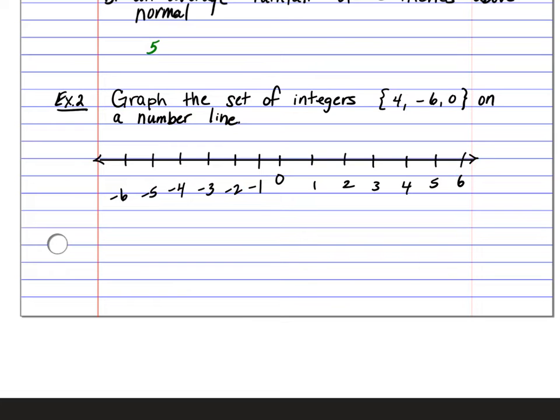The next type of problems that you're going to have on your homework are going to ask you to graph the set of integers. So for this example, we have the integers 4, -6, and 0, and we're graphing them on our number line. All that simply means is, since we're graphing 3 different numbers, all you're going to do is put 1 point at each location. So 4 is going to get a point. -6 is going to be one of our answers, and so is 0. So your number line should look like mine.